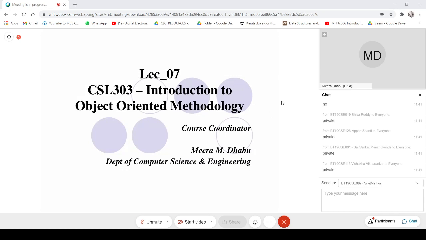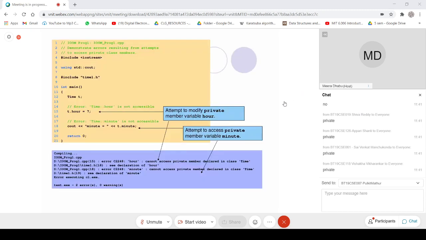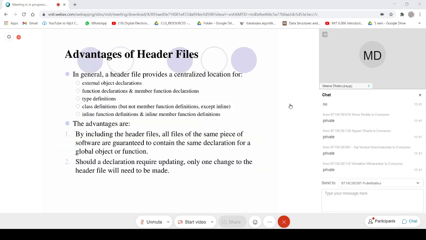Now, this was just a demonstration which I have shown you live, that R is accessed, which is a private data member, so it is going to give me an error. Okay, so the advantage of the header file: the header file provides a centralized location for external object declaration, function declaration and member function declaration, and type definition, that is class definition.